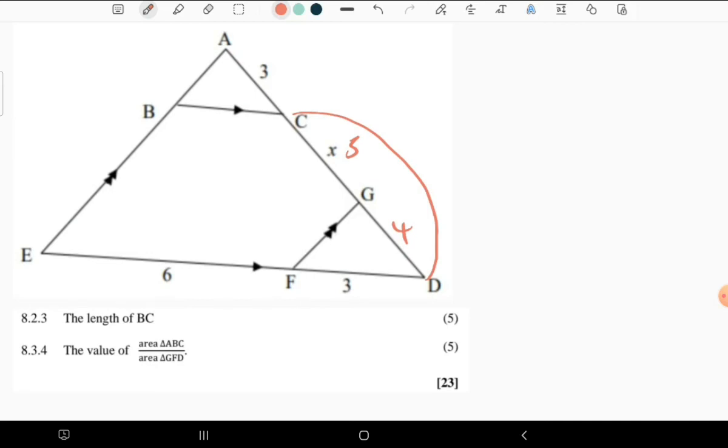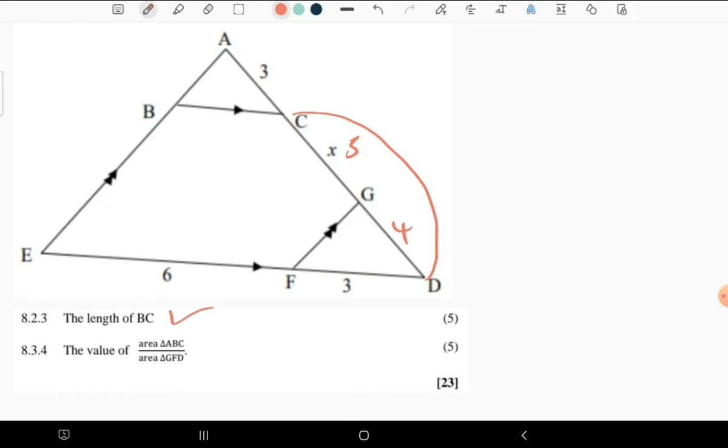Now, we have to calculate the length of BC.